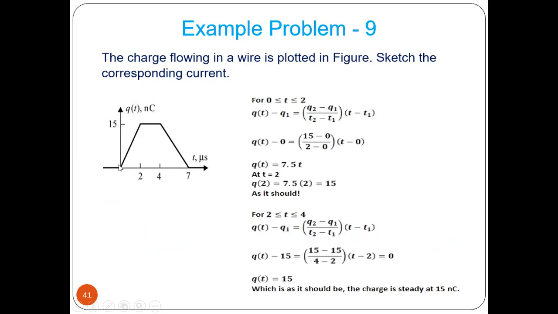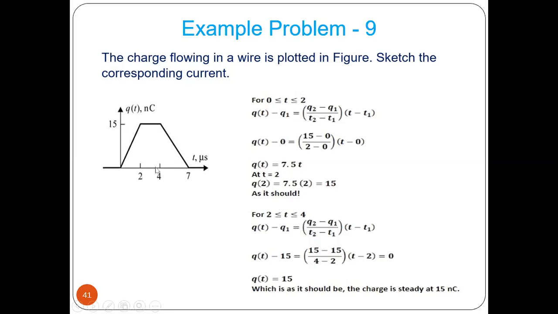Now for t equal to 0 to 2, we can write the straight line equation, that is (q minus Q1) divided by (t minus t1) equal to (Q2 minus Q1) divided by (t2 minus t1). That is the equation of a straight line. So Q2 minus Q1 is 15 minus 0, and t2 is 2, t1 is 0. So q will be equal to nothing but 7.5 t. Now at t equal to 2, it becomes 15. You can see here at t equal to 2, this value is 15. So it is the correct way.